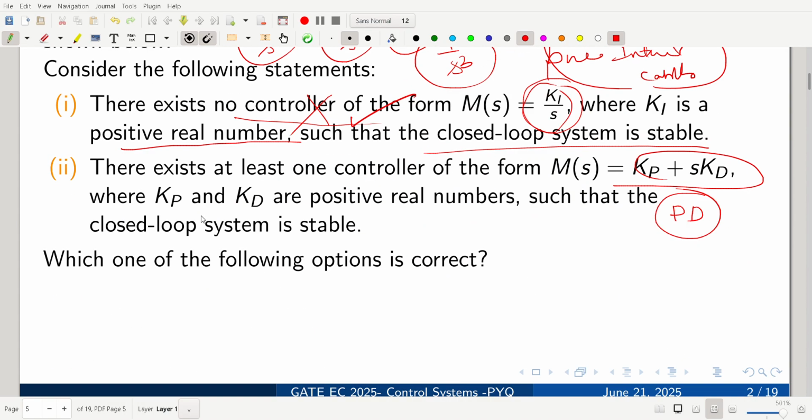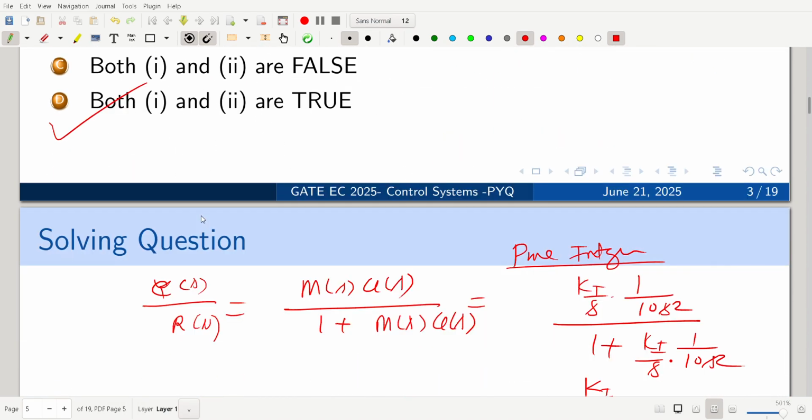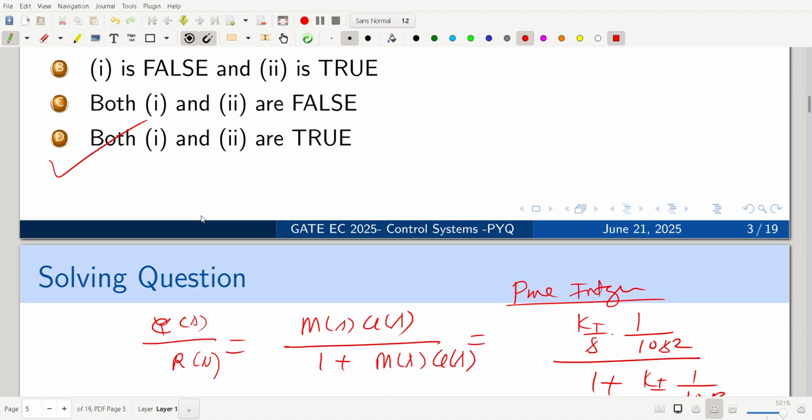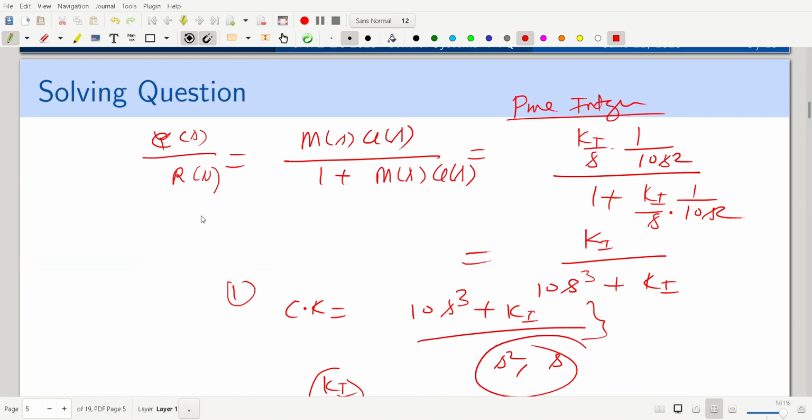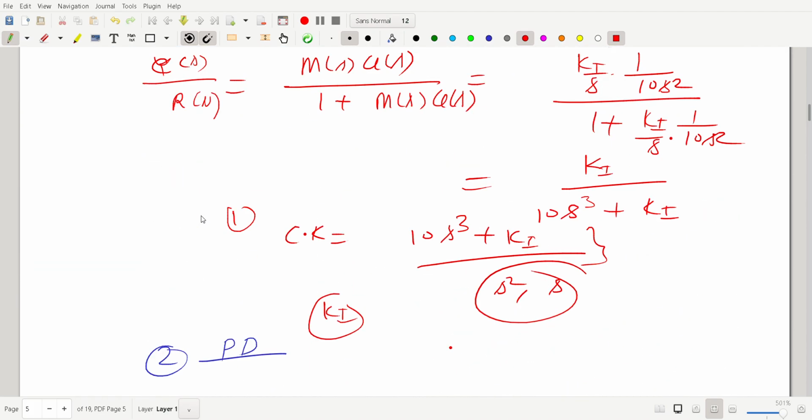Okay, so that's the question that was given actually. Hope you understood the properties of the pure integral and PD controller. Since they gave two types of control, that's why we explained this. Okay, hope you understood.